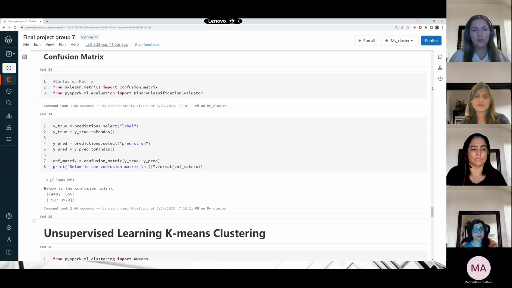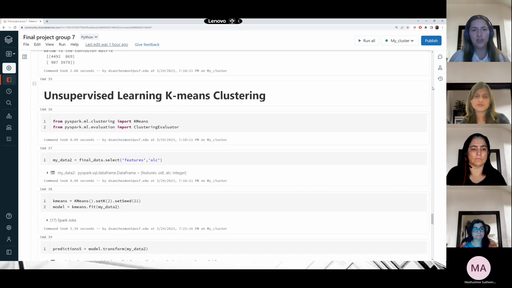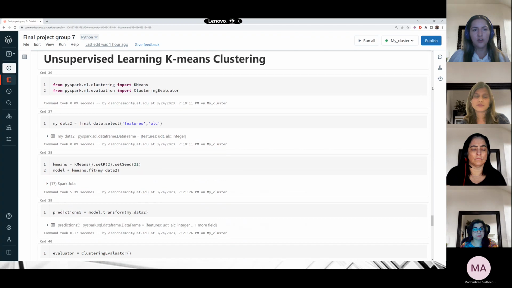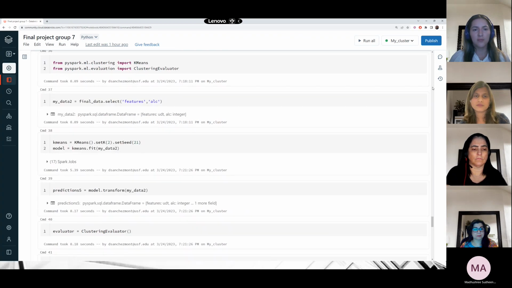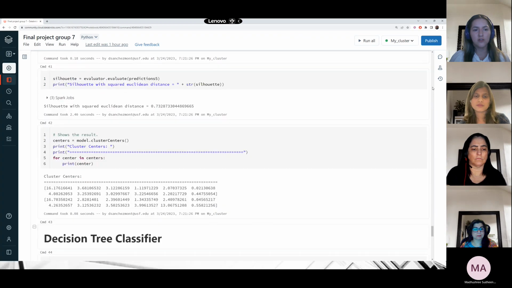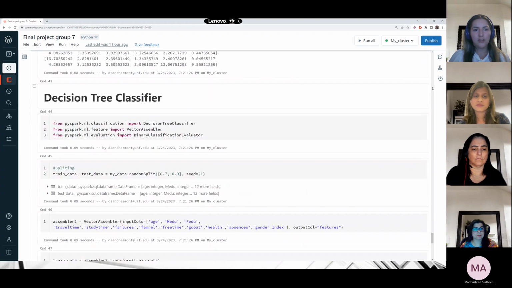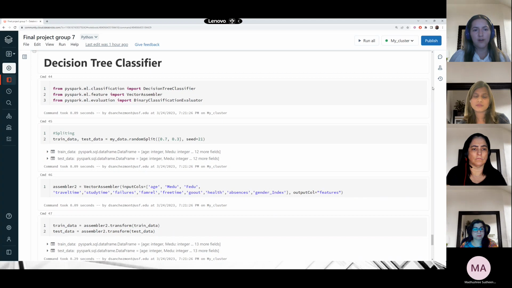In the next few lines of code, we're running unsupervised learning k-means clustering. For that, again, we first import the libraries that are needed, and then it's pretty simple to run all the models after we've already done the data preparation. And then we end with running the decision tree classifier. Again, we first import the libraries and then we run the code for the model.